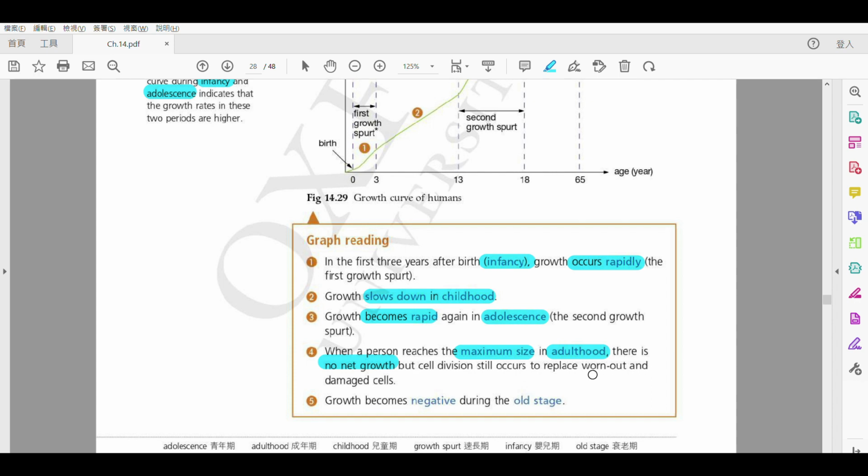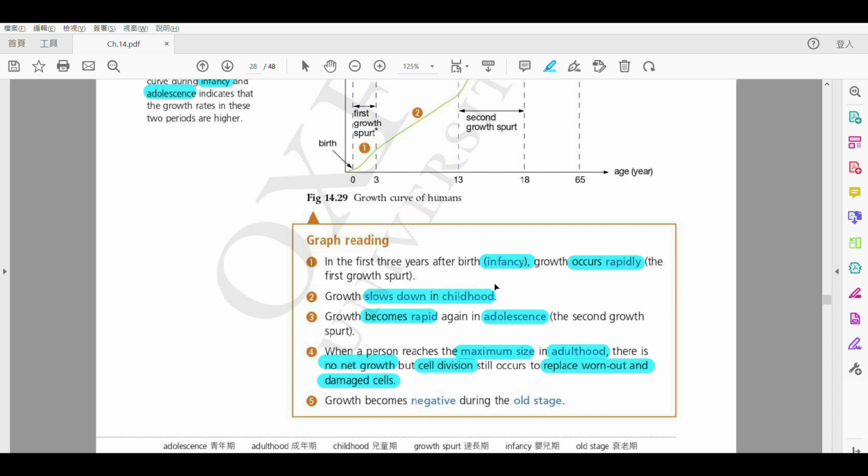All right, because every day and every moment, our cells may be replaced. Some cells die, some cells are injured and they need to be replaced. All right. So therefore, the new cell production will only meet the cell replacement. There will still be cell division, and it is only to replace the worn out or dead cells.